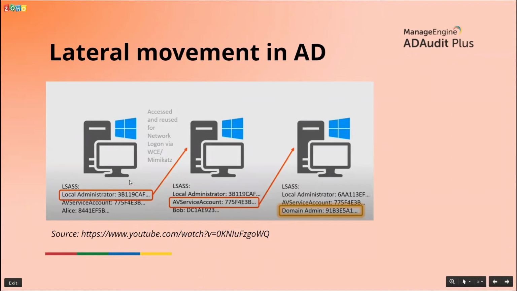Now, if I log onto my system, an attacker could hijack my session and use it to look at other sessions that are simultaneously logged on. Using the information available in LSAS, the attacker can now assume the identity of a local administrator or a service account. So that is what is happening in this part of the diagram right here. And then using this identity, the attacker can then connect to another machine, ultimately reaching the machine where the domain administrator is logged on. At this point, the attacker strikes gold. They basically have the crown jewels of the organization, the keys to the kingdom, so to speak.